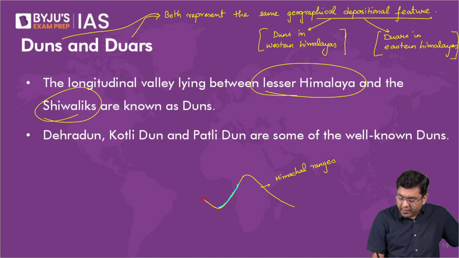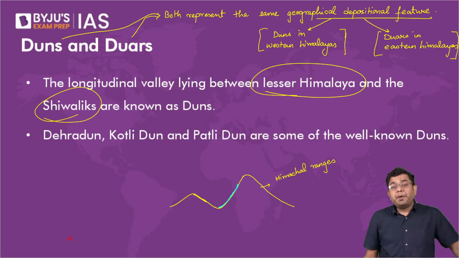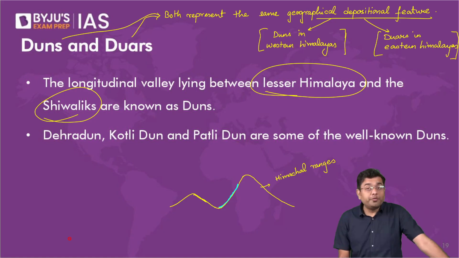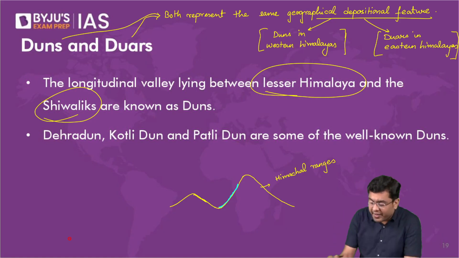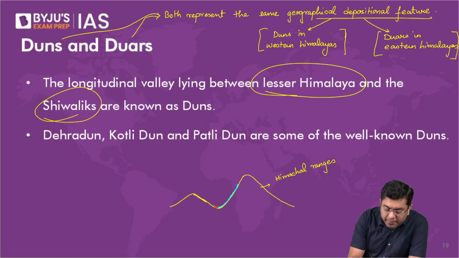That upfolding began. So, as the upfolding of the Shivaliks happened, what would happen to the river water? The flow of the river water would get blocked significantly. The river water would get accumulated. Now, over a period of time, all this river water got accumulated.